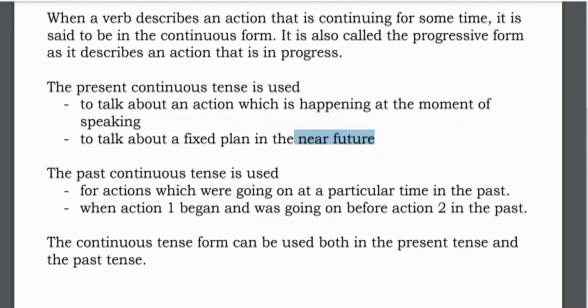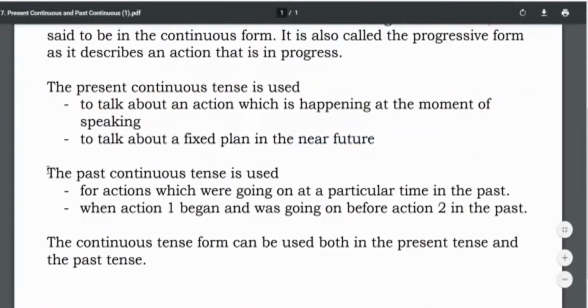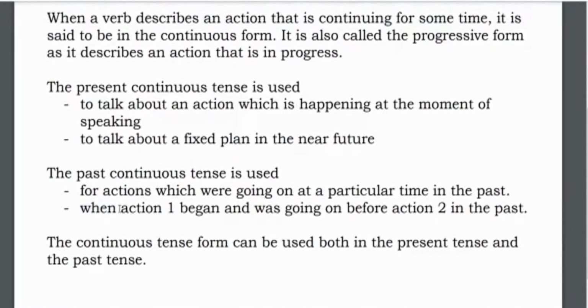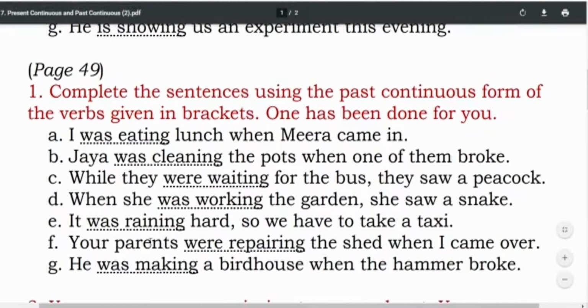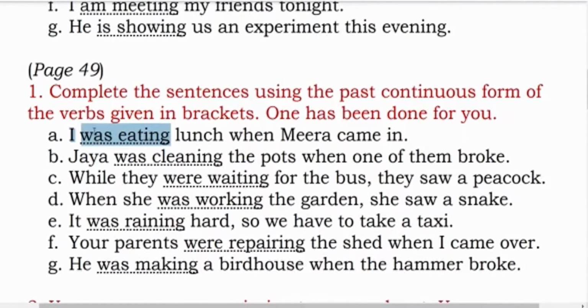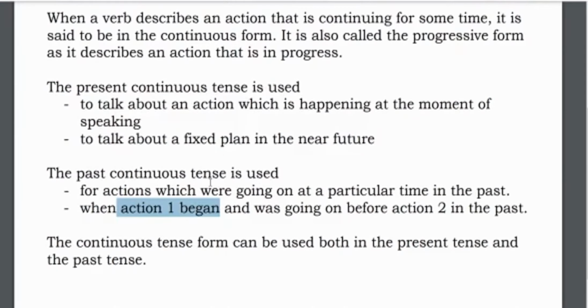Now let us go back to this sentence over here. The past continuous tense is used when. Now please note and please be careful when you try to understand this. You have to be very careful. Action 1 began. Action 1, let us see what is action 1 over here. I was eating. This is one action, or you can say action number 1. I was eating lunch and was going on before action 2 in the past. Now which is action 2? Let us see over here.